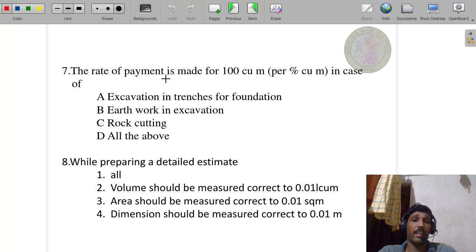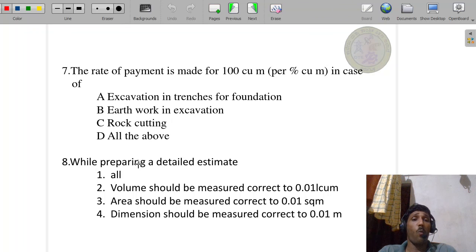Next, the rate of payment is made for 100 meter cube in case of excavation in trenches for foundation, earthwork in excavation, rock cutting, all the above. Which is the correct answer? Rate of payment is made for 100 meter cube in case of all the above cases. The rate is for a 100 meter cube, it is to be estimated.